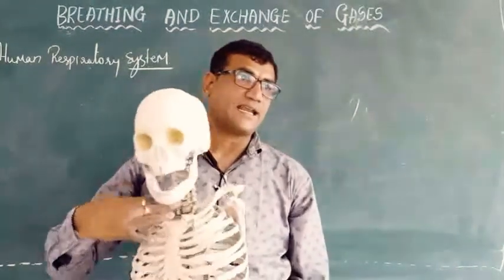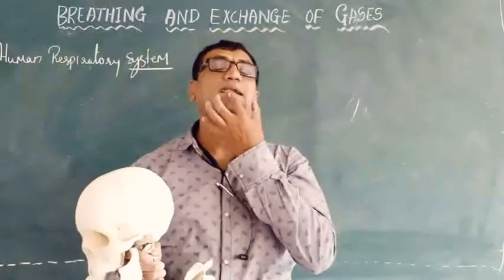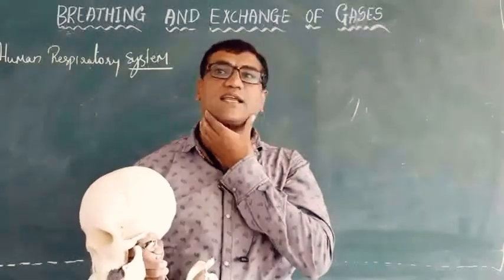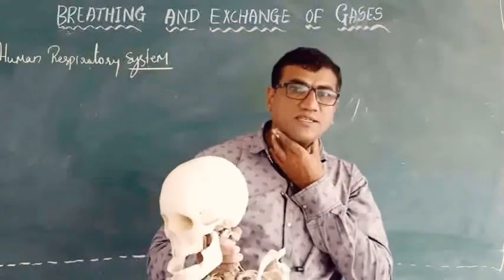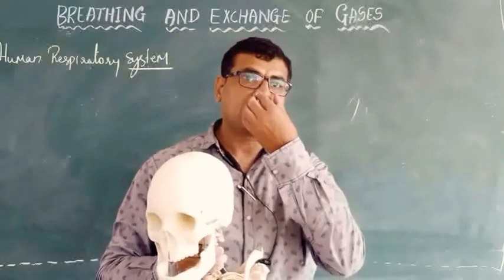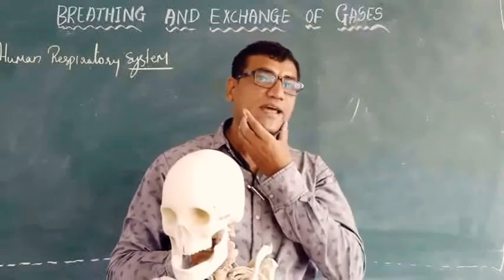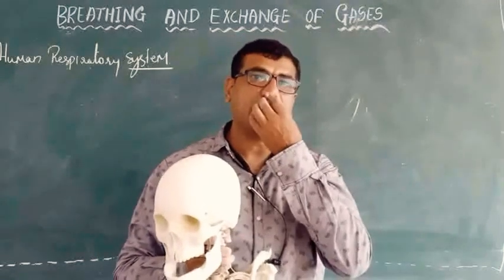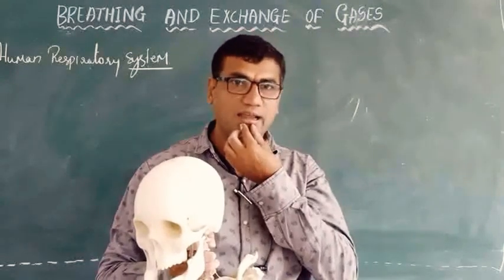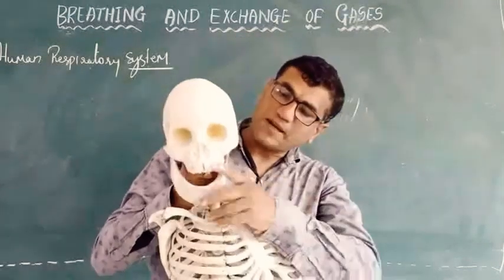These nasal cavities enter into the skull and connect at the buccopharyngeal cavity. We have already discussed in the digestive tract that it is connected to the pharynx. The pharynx is the junction between the nasal cavities and the oral or buccal cavity.